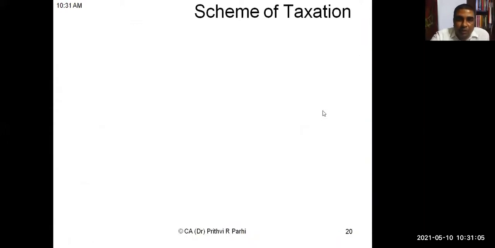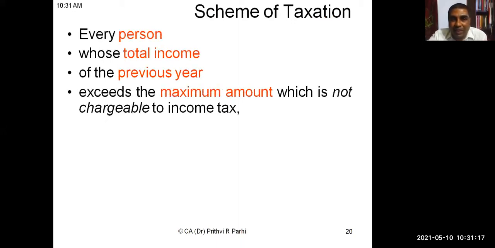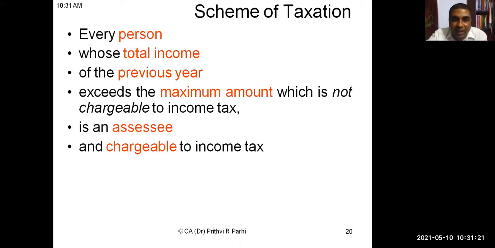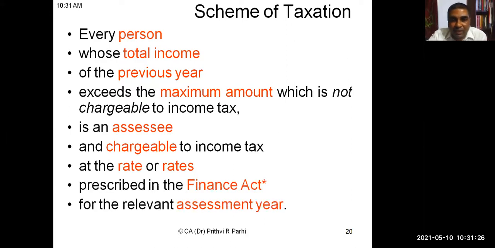What we call the scheme of taxation. All of us, have a look at this. Let us read this sentence first. The sentence is like this: every person whose total income of the previous year exceeds the maximum amount which is not chargeable to income tax is an assessee and chargeable to income tax at the rate or rates prescribed in the Finance Act for the relevant assessment year.